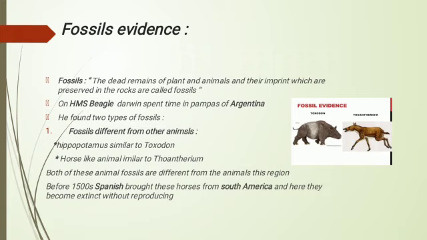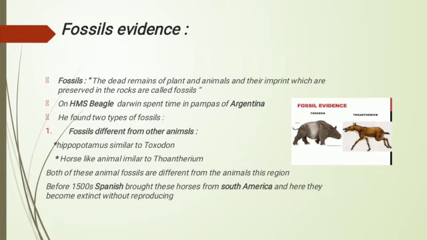First, fossils different from other animals. He found the fossils of a hippopotamus-like animal similar to the present Toxodon and horse-like fossils which are similar to Thoatherium. Both of these animals are totally different from the animals of Argentina. Because 15 years ago the Spanish brought horses from South America to here, and there they became extinct. Because they arrived from South America, they had dissimilarities with Argentina's animals.